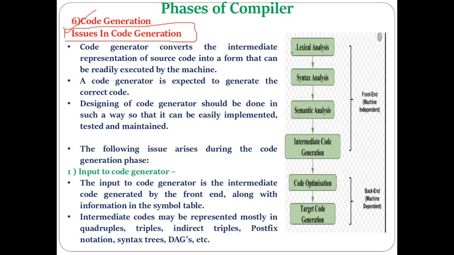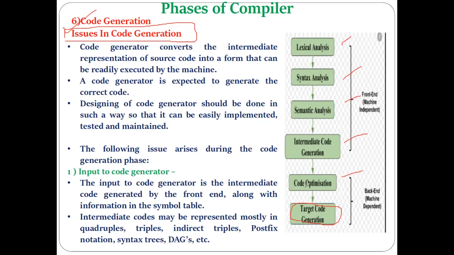Okay, now as you know, these are the different phases we have already discussed. This is a part of our compiler. So whenever the system programmer is designing the compiler, he has to think about each phase and accordingly design each phase of the compiler. Understood? The same applies to the last phase of the compiler. When the system programmer is designing the last phase, the target code generation, which things should he keep in mind?